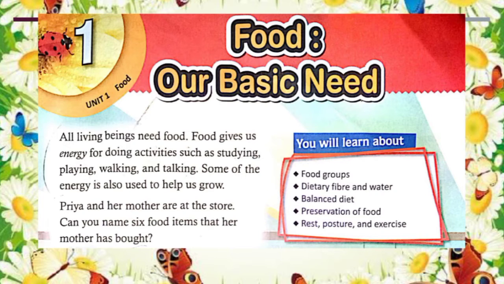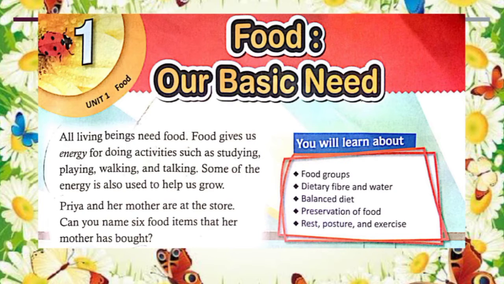All living beings need food. All living beings means human beings, animals, birds and plants. Plants make their own food through the photosynthesis process.